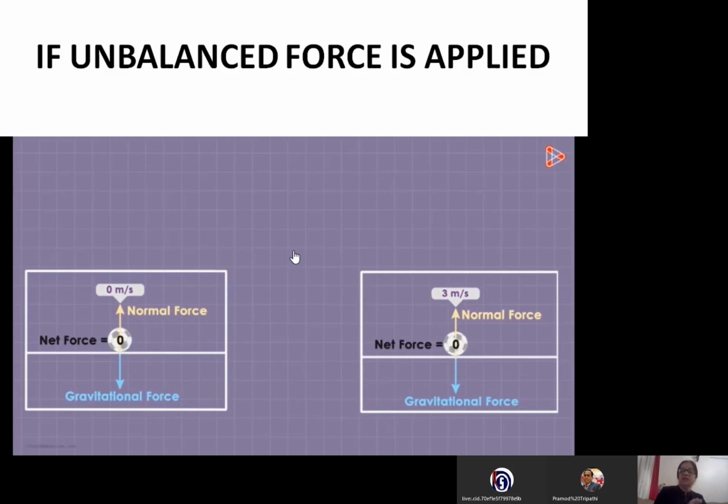So if force is balanced, no change in position, object at rest remains at rest, object in motion remains in motion. Right? And in whatsoever direction, it remains in the same direction. Now, if unbalanced force is applied, in that case, it produces acceleration that may change the position of rest to motion or motion to rest or change in direction. That is Newton's first law, that unbalanced force will change, otherwise this will not change.